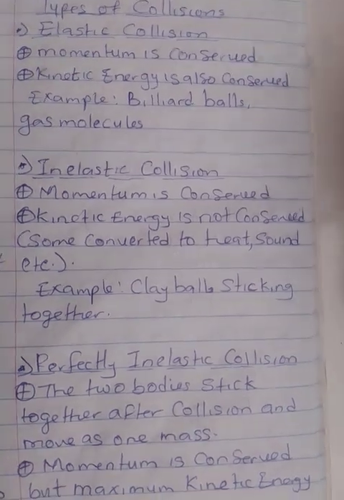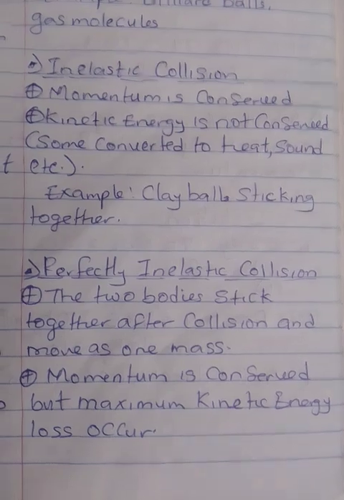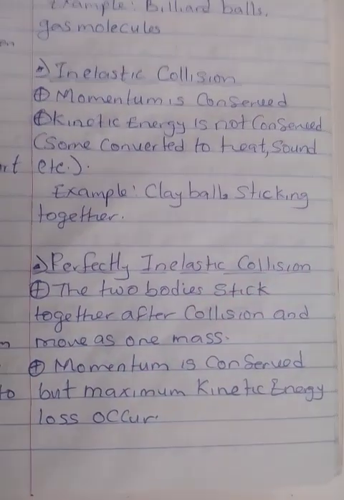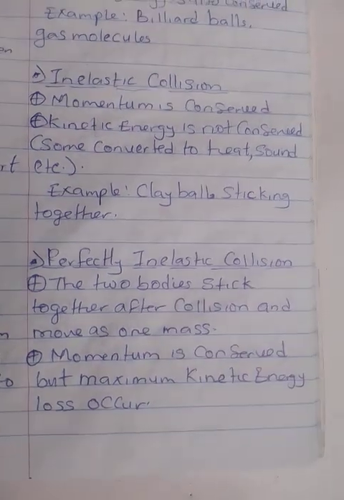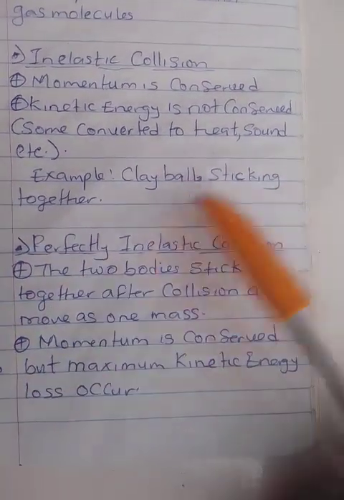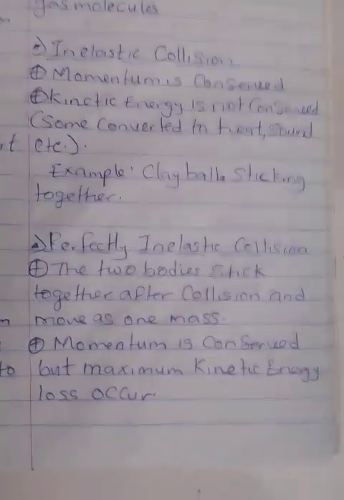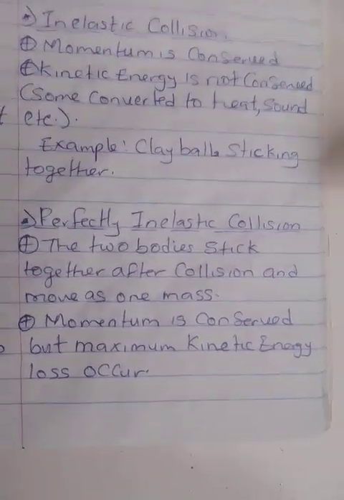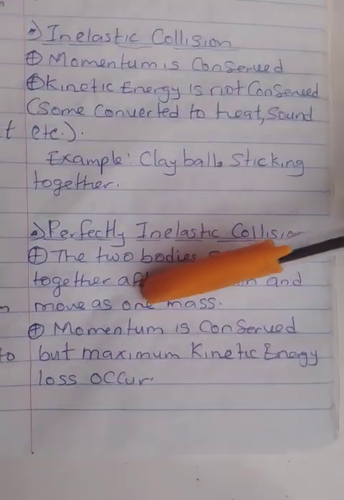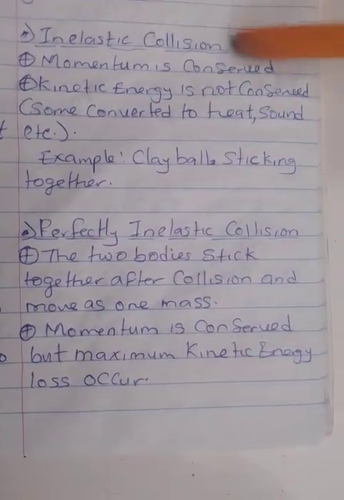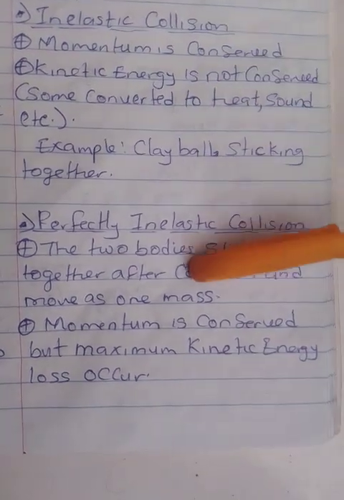Now we go to another type, which is the perfectly inelastic collision. These two bodies stick together after collision and move as one mass. The first one is coming, the second one is coming, now they hit each other and stick together, moving as one mass after the collision. Here also the momentum is conserved. You can see the rule says it holds for all types of collision.